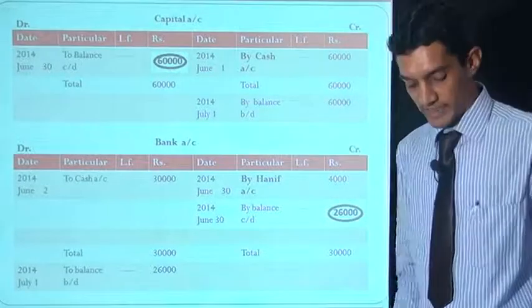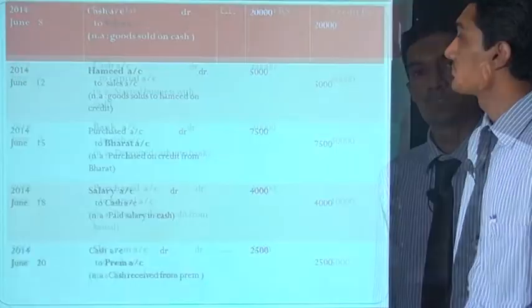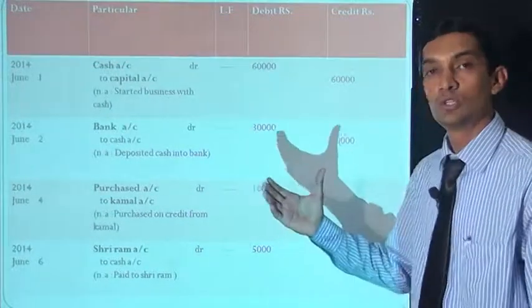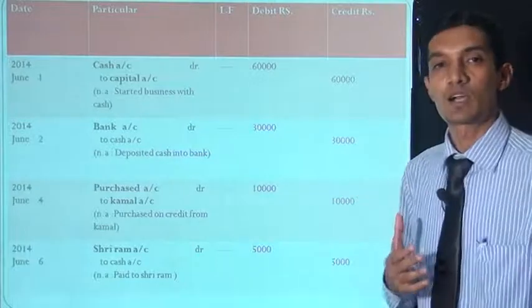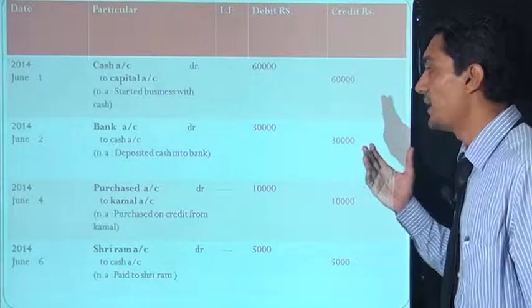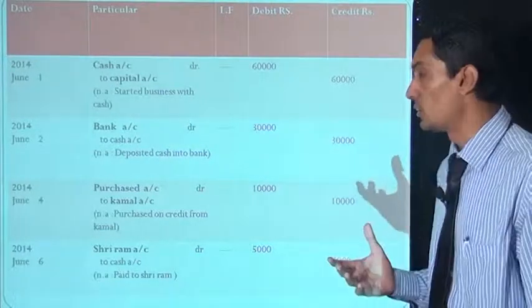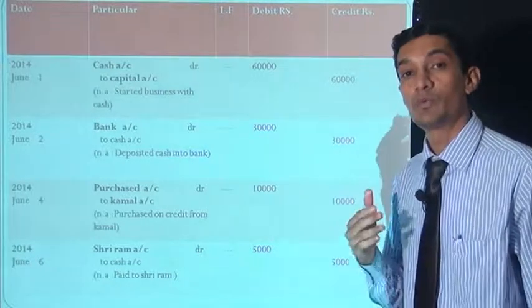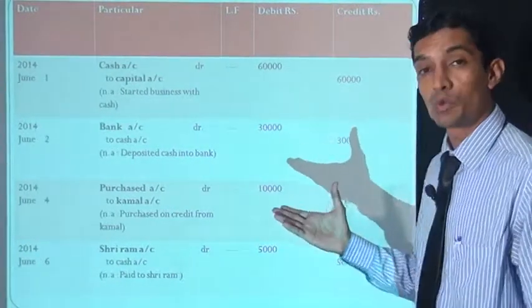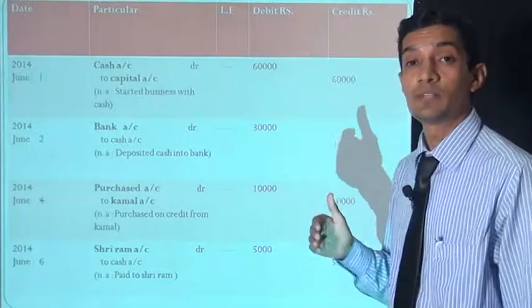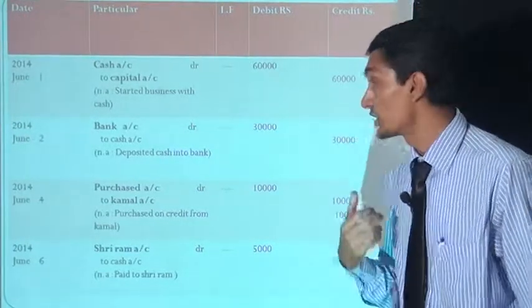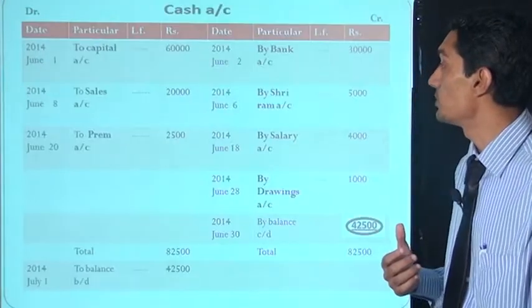Now next, what is our next transaction we are showing? The next transaction is 2014 June 2, bank account debit to cash account. Now we are moving to the bank account and also to the cash account. In the bank account we write "to cash account" on the debit side, and in the cash account we write "by bank account". Now let's check what the entry is.